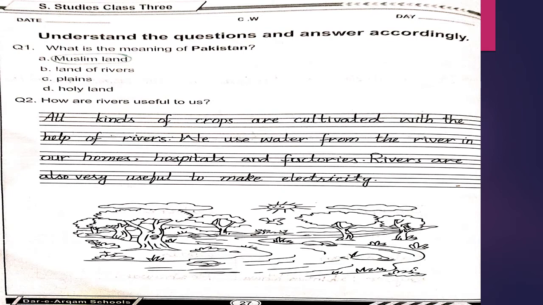Next is question number 2. How are rivers useful to us? And the answer is, all kinds of crops are cultivated with the help of rivers. We use water from the river in our homes, hospitals, and factories. Next, rivers are also very useful to make electricity.